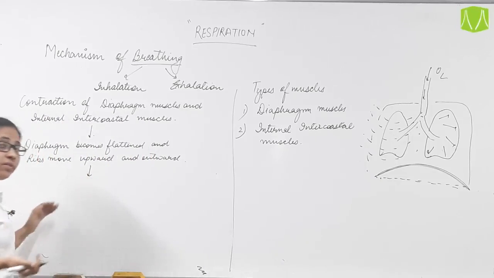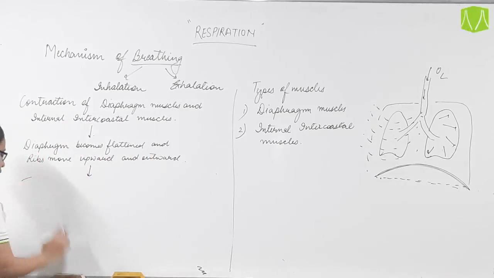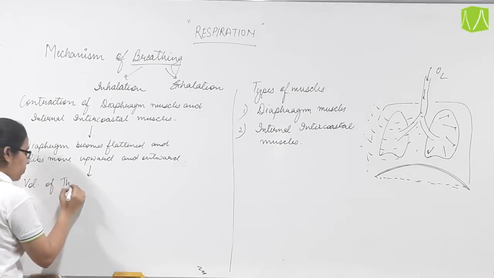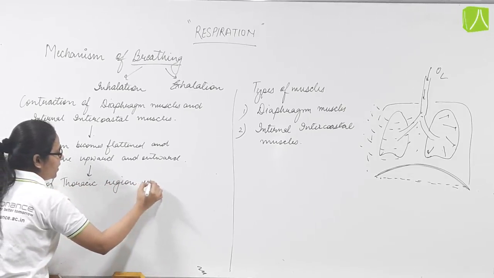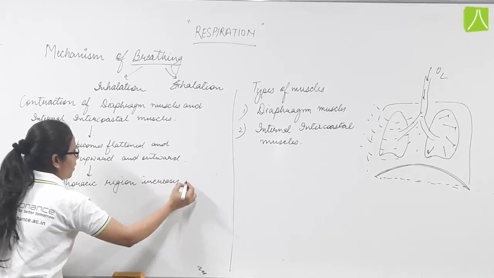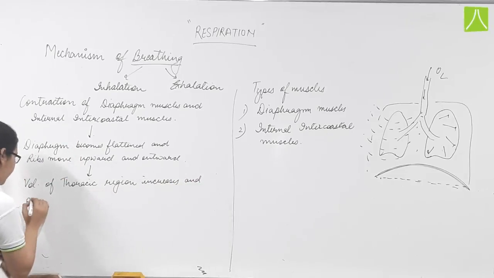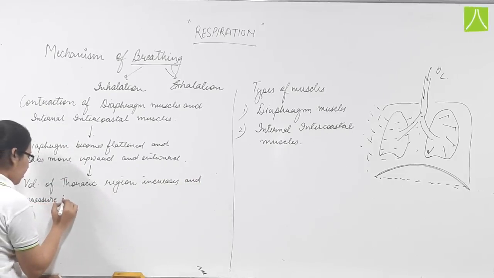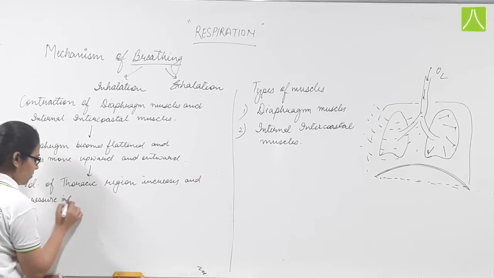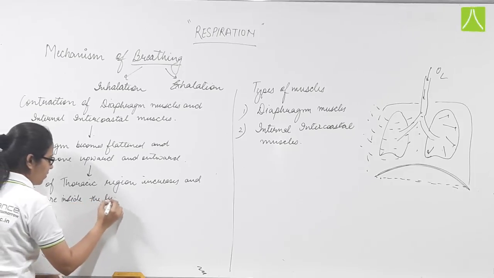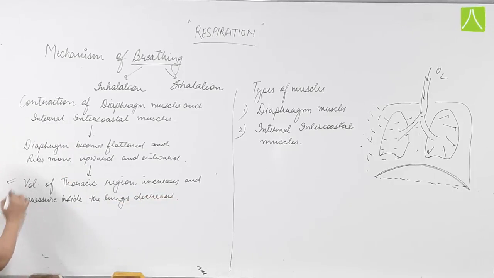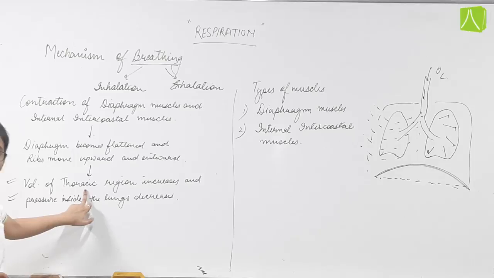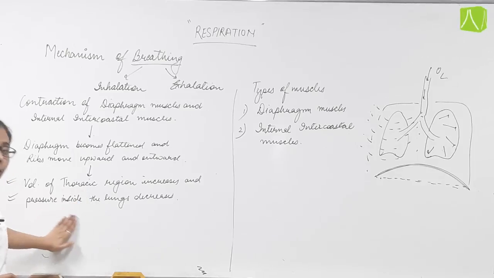So basically what happens? The volume of the thoracic region increases, and the pressure of air, or the pressure inside the lungs, decreases. So these two conditions are fulfilled: the volume of the thoracic region is increased and the pressure inside the lungs is decreased.